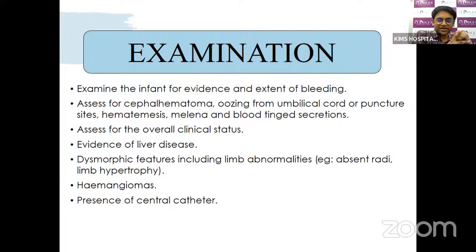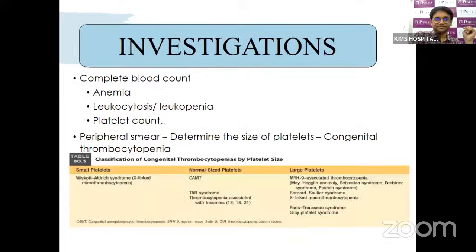And we should look for any hemangiomas, either in the skin, or if the baby has extensive hemangiomas, we can do an ultrasonography of the abdomen to look for any intra-abdominal hemangiomas that can lead to consumptive coagulopathy. And always look for the presence of central catheters, because one of the most common causes of thrombocytopenia in well babies with a central catheter is catheter-related thrombosis.